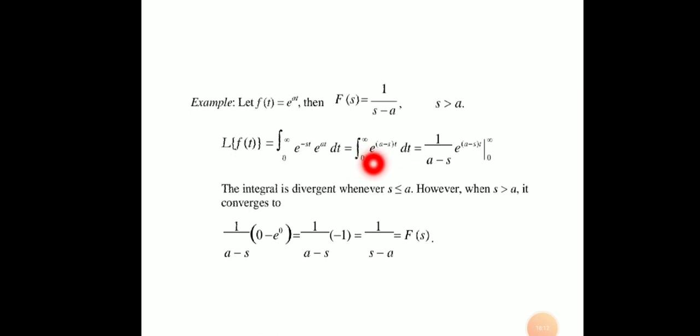If you integrate e to the power (a minus s)t, then we get e to the power (a minus s)t upon a minus s, where the limit varies from 0 to infinity. It is clear that the integral is divergent when s is less than or equal to a, but when s is greater than a, it converges to 1 upon a minus s times (0 minus e to the power 0), which is equal to 1 upon s minus a. So here we get that the Laplace of e to the power at is equal to 1 upon s minus a.